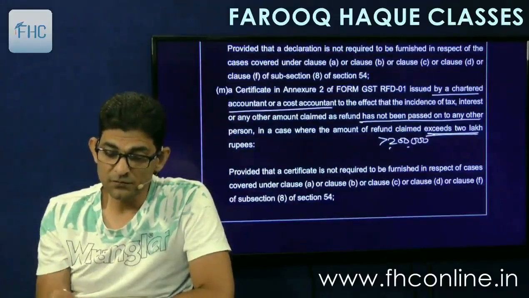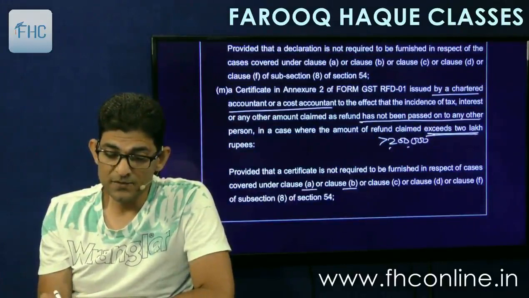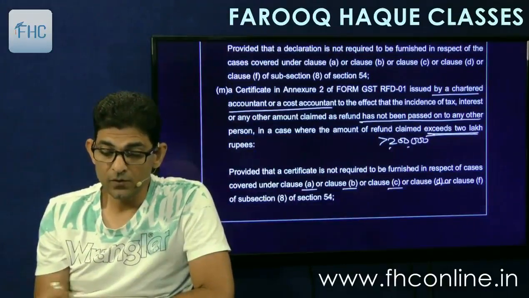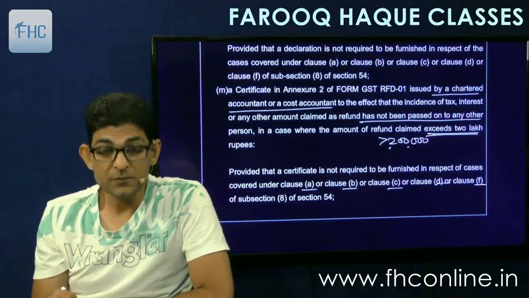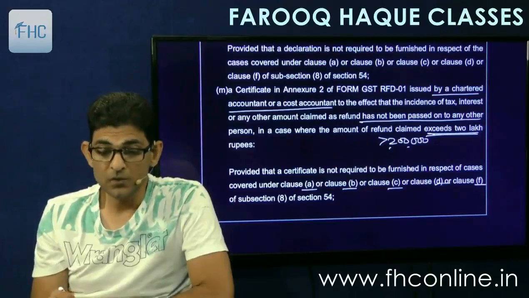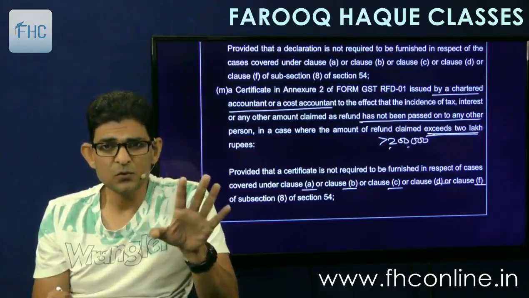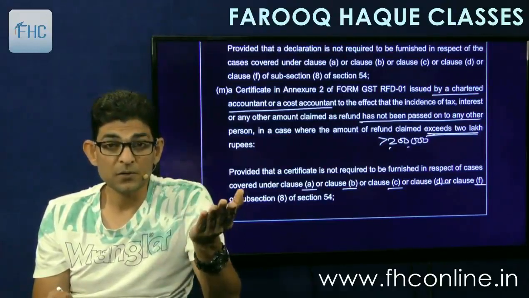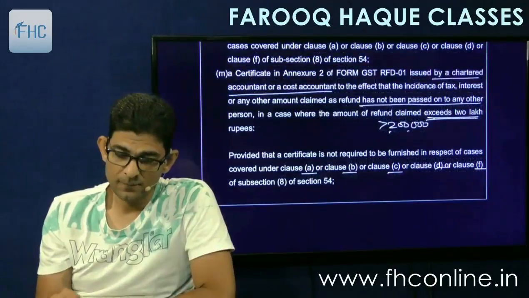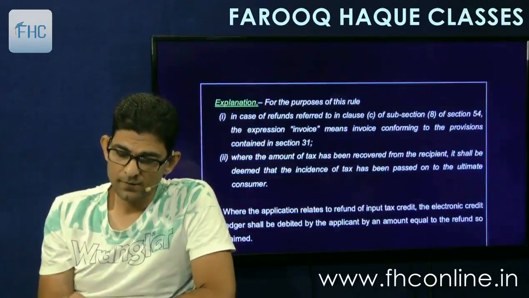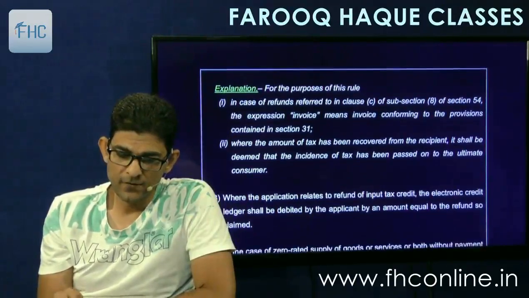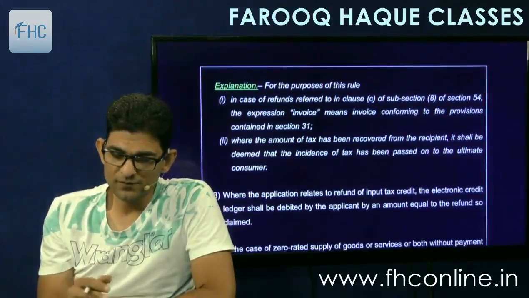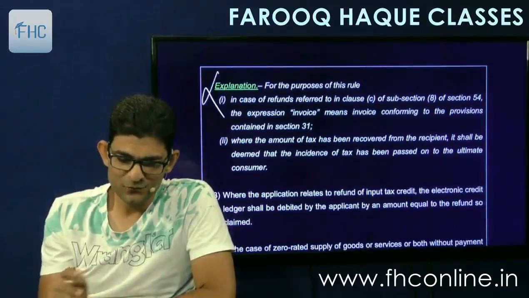And this certificate is also not required in clauses A, B, C, D, E and F of subsection 8 of 54, because these are the specific refund cases. So here you don't need to prove unjust enrichment. And for the purpose of this rule, this explanation is of no use.